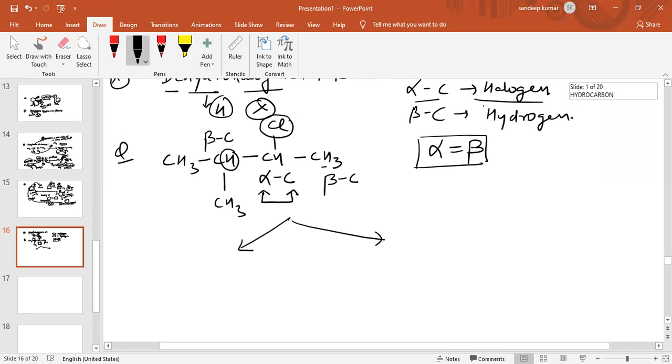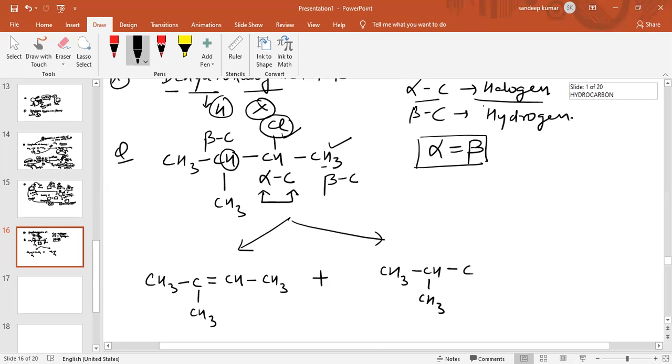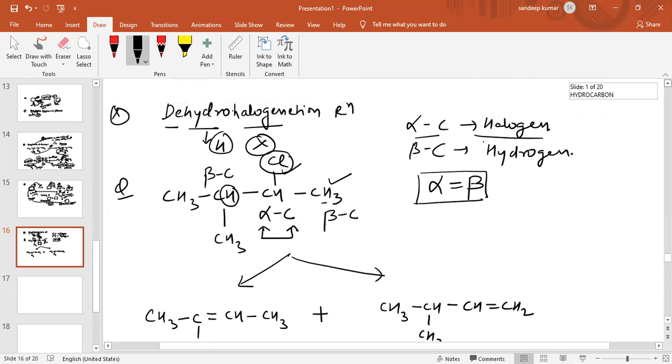So there are two possibilities. The first possibility gives the product CH3 C CH3 after removal of hydrogen and halogen, forming a double bond: CH3 C double bond CH and CH3. Another possibility is to remove halogen from alpha and hydrogen from beta, giving CH3 CH CH3 and then CH double bond CH2. So two alkenes are obtained. And the dehydrohalogenation reaction is which mechanism? This is basically an E2 elimination reaction, and we have a detailed discussion about the E2 reaction.